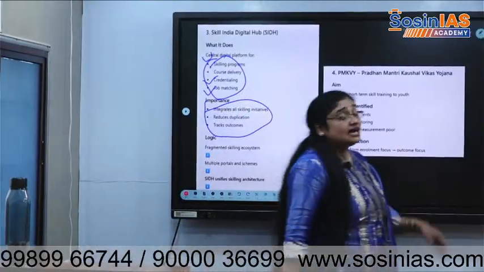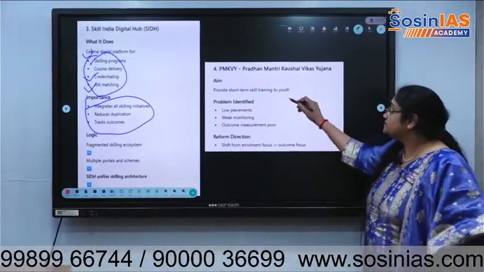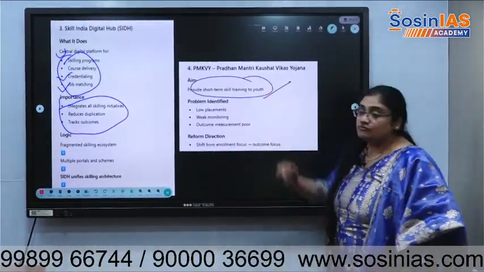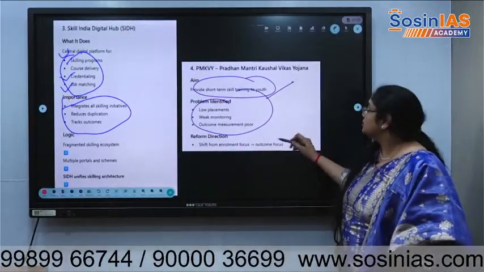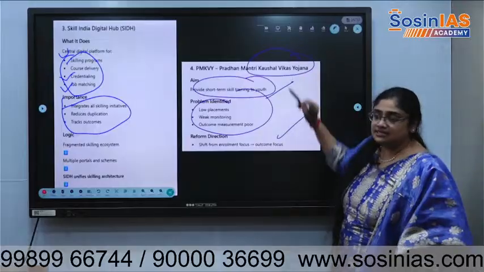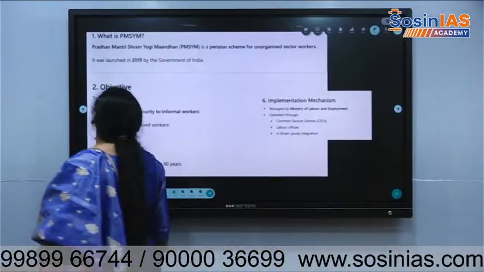Then there is Pradhan Mantri Kaushal Vikas Yojana. It is providing short-term skilling for the youth. So there are certain problems, as we know. So in order to create short-term skilling, there is Pradhan Mantri Kaushal Vikas Yojana.